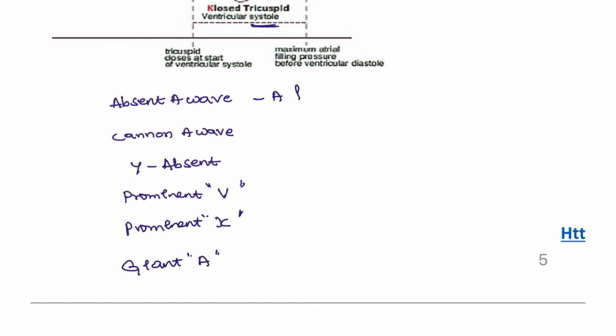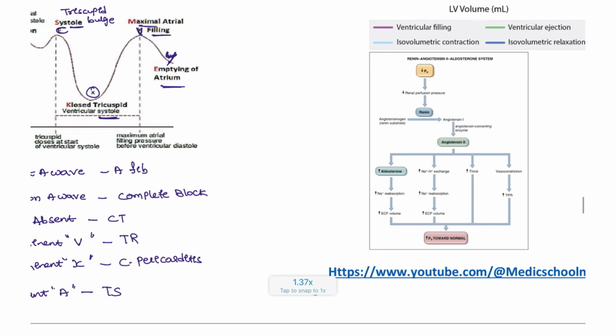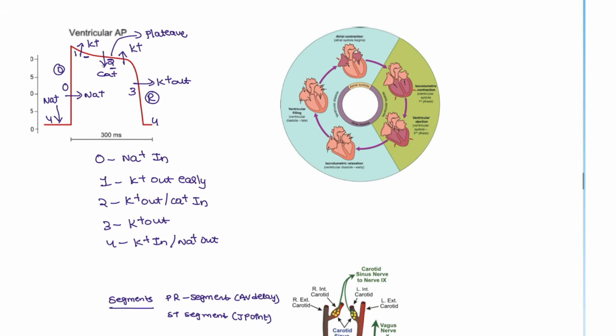Absent A wave is seen in AFib. Cannon A wave is seen in complete heart block. Y descent is absent in cardiac tamponade. Prominent V wave is seen in tricuspid regurgitation. Prominent X wave is seen in constrictive pericarditis, and the giant A wave is seen in tricuspid stenosis. These are the pathologies that you have to remember.